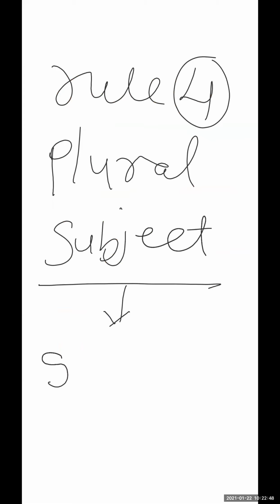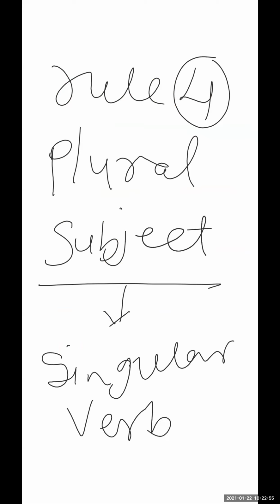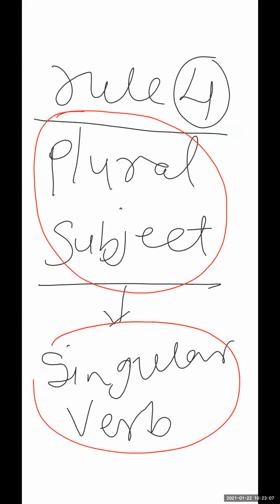You will have a singular verb. This is our next rule. Remember, plural subject, singular verb. Let me give you an example for this.